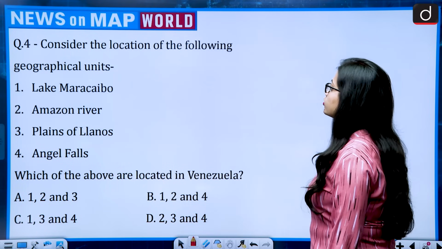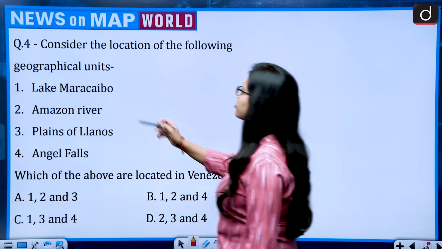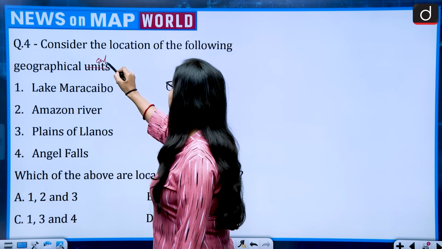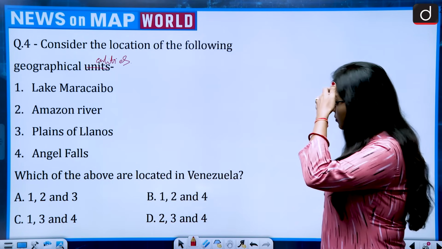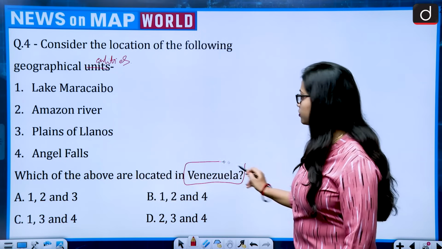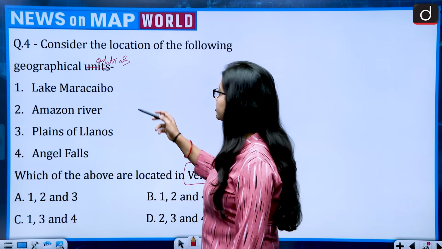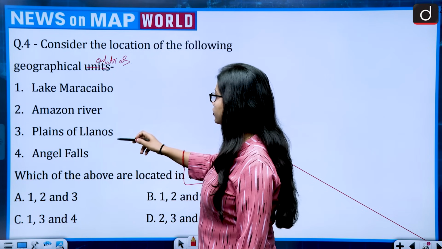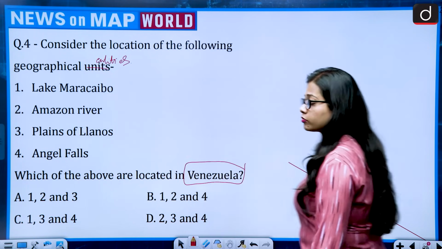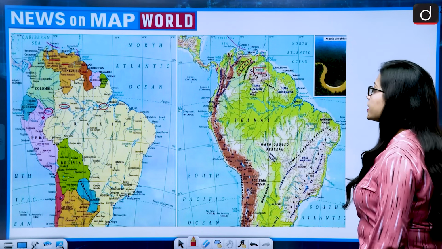Now the question talks about, consider the location of the following geographical entities. Which of the above are located in Venezuela? So out of these 4 entities, which all are located in Venezuela? So it is Lake Maracaibo, Amazon River, Plains of Llanos or Angel Falls. So let's see out of these 4 which all belongs to Venezuela.